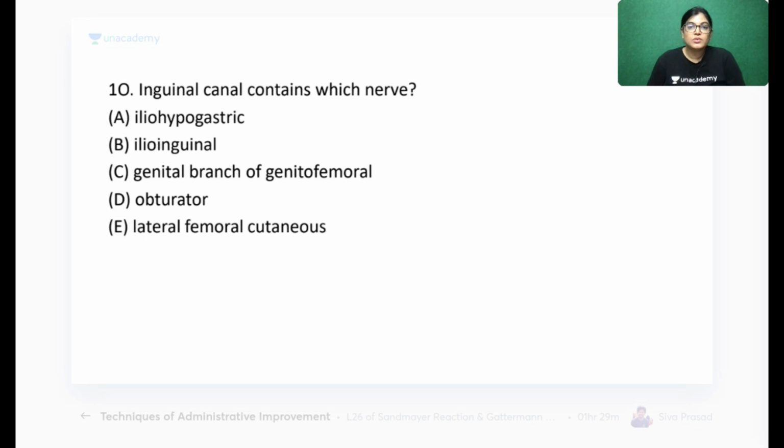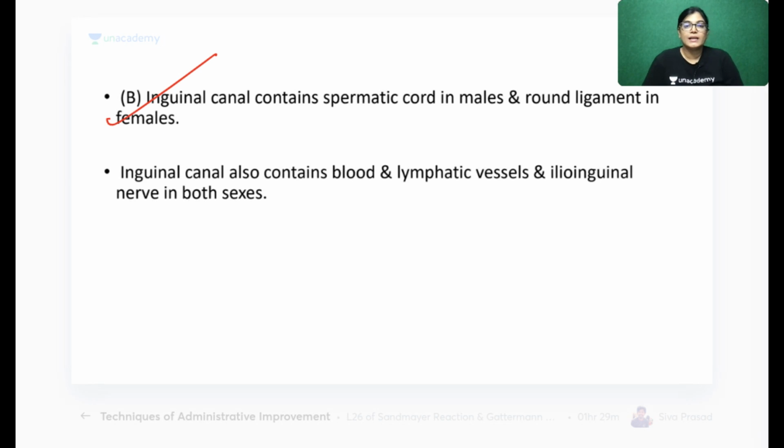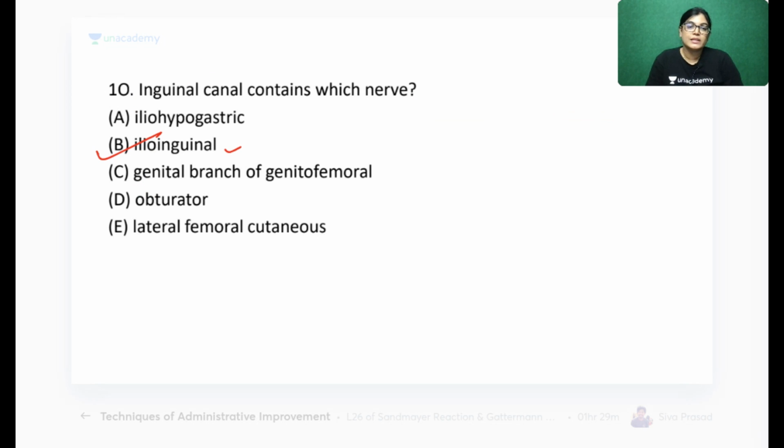The correct answer is ilioinguinal nerve. This we have directly seen when we were discussing the inguinal canal. The inguinal canal extends from the deep inguinal ring to the superficial inguinal ring. The structure passing through is, in the male, the spermatic cord, and in the female, the round ligament of uterus, and along with it the ilioinguinal nerve is also traversing. It also contains blood vessels, lymphatics and nerves. Which nerve? Ilioinguinal nerve. So this is the reason ilioinguinal nerve is the correct answer.